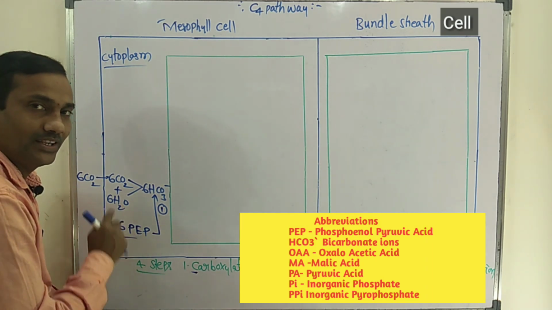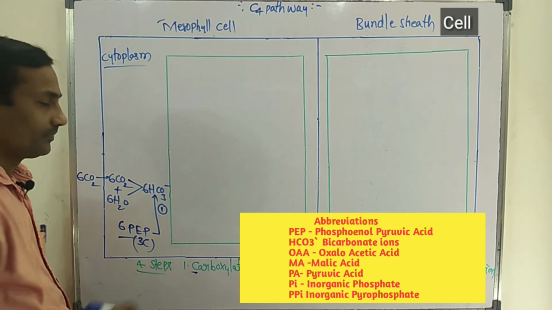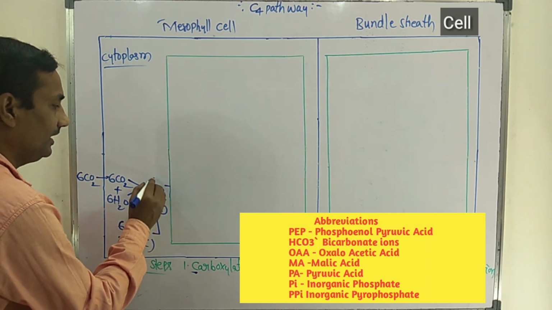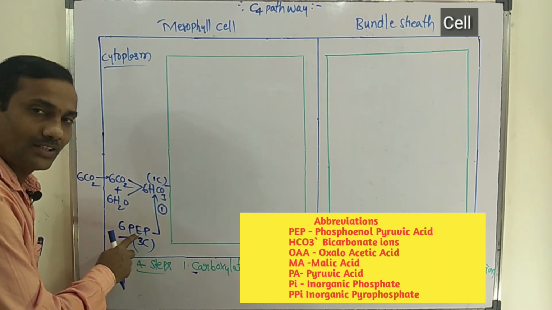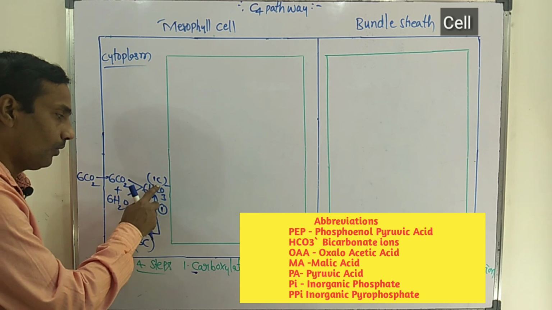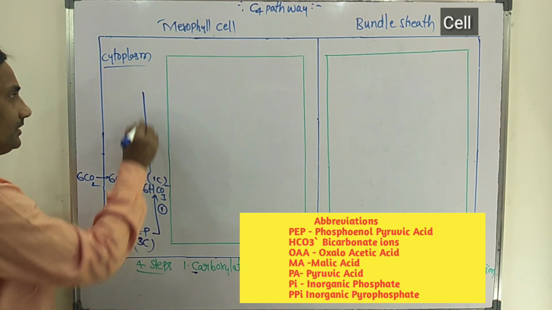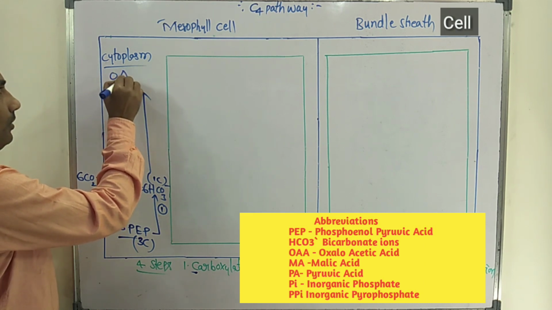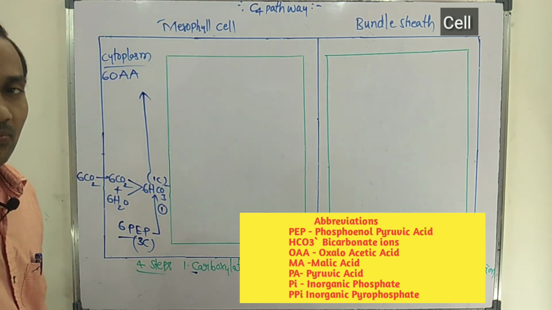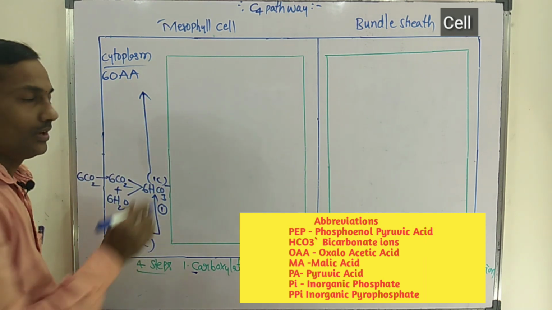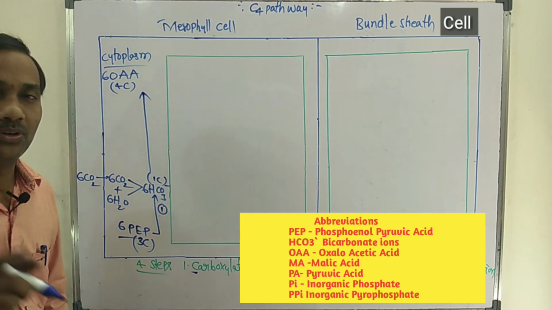Phosphoenol pyruvic acid is a 3 carbon compound, and HCO3 is a 1 carbon compound. They combine and lead to formation of OAA. 6 molecules of OAA are formed. Oxaloacetic acid is a 4 carbon compound.